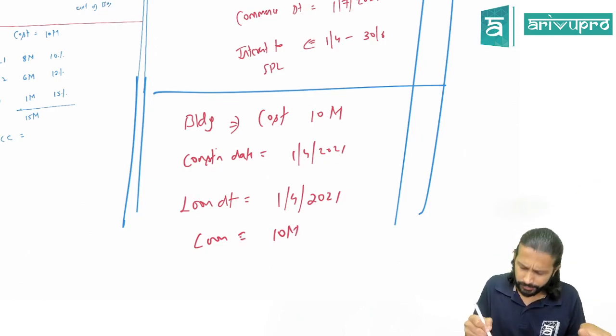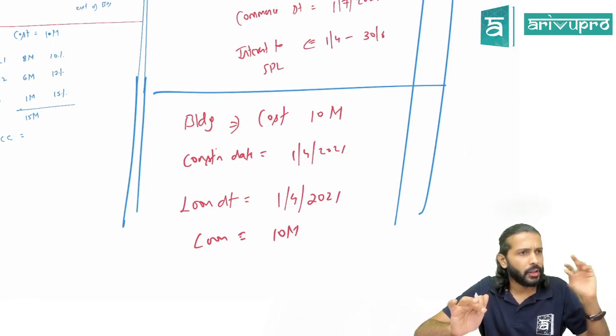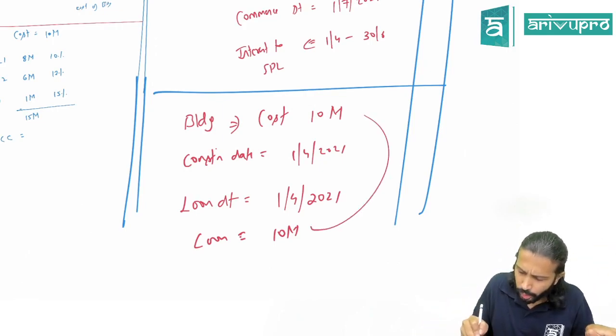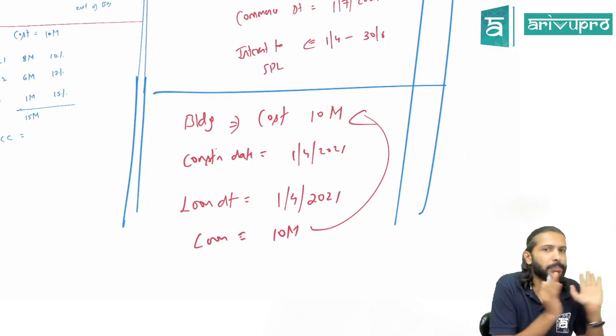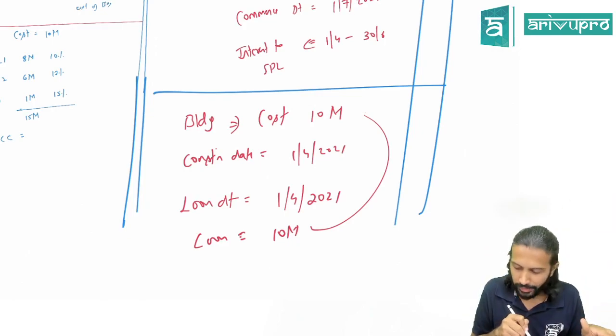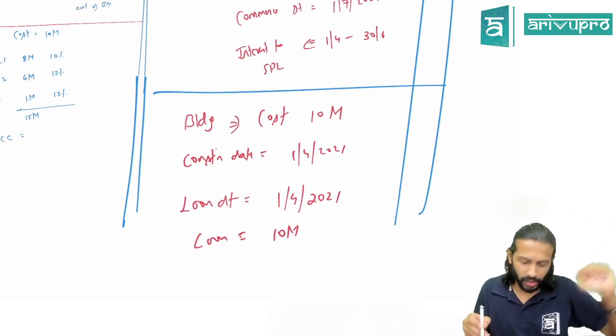Now, you tell me, the bank sanctioned you a loan of how much here? 10 million. Will you give the entire 10 million to the engineer or civil contractor on the first day only? You'll not give it. Why? What is the guarantee that he'll finish the building? There is always an issue there.